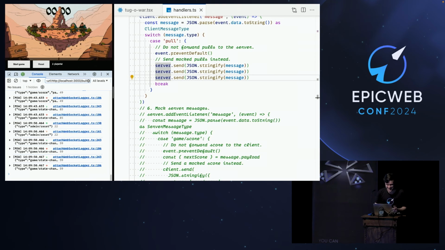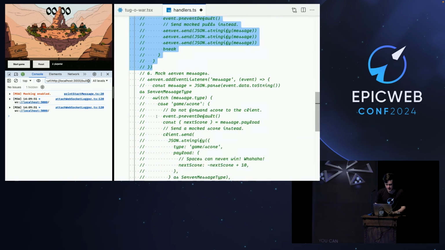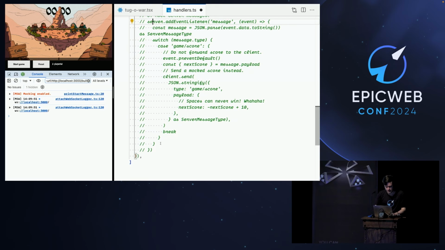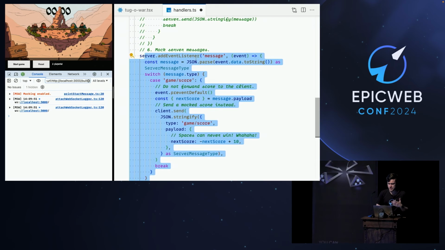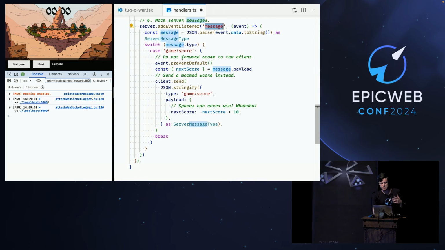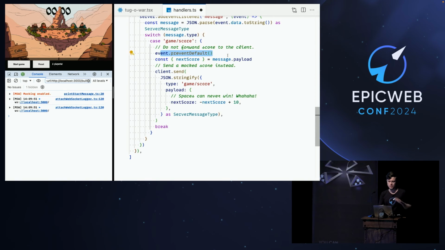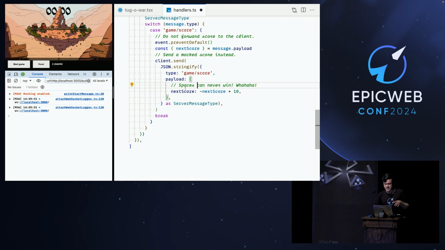And this is nice, but what if we want to do something with the server sent events? Events coming from the server. So in the same fashion, we can have an event listener for the server for the message event. So when the actual server sends back the game score, and this is the number basically deciding which team is winning, let's try to also prevent this forwarding, so client never receives this actual event, and we grab that score, and let's kind of flip it upside down so spaces can never win?